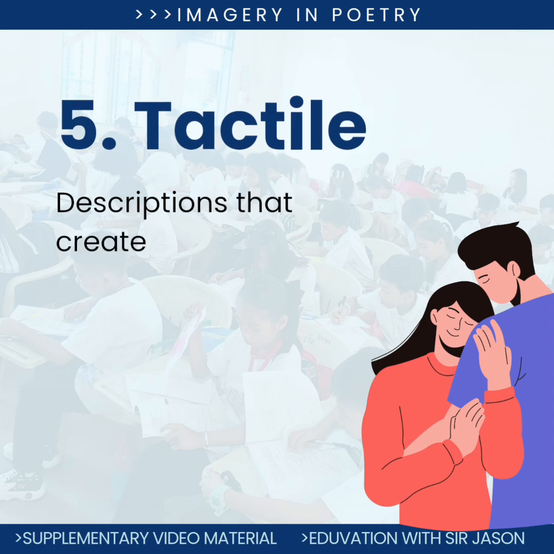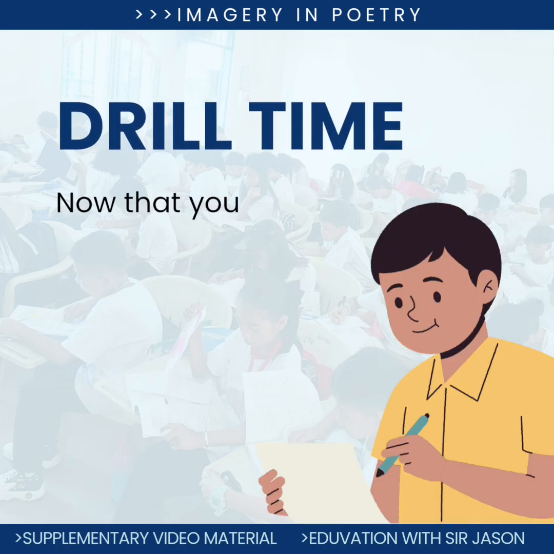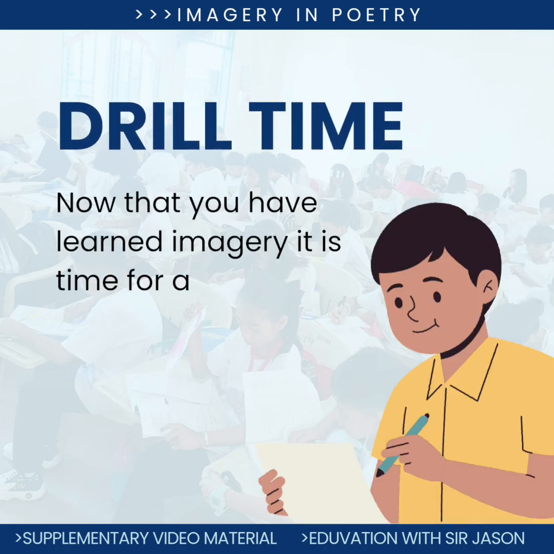5. Tactile imagery. Descriptions that create a sense of touch or sensation. Example: her skin was as smooth as silk. This line evokes the sense of touch by describing the texture of the skin. The comparison to silk conveys the softness and smoothness, allowing the reader to imagine the sensation of touching something delicate and luxurious.